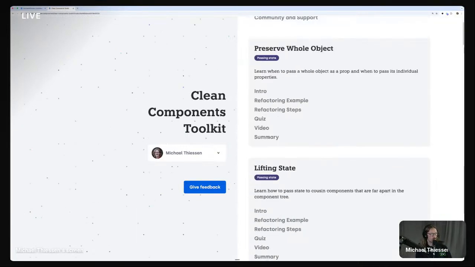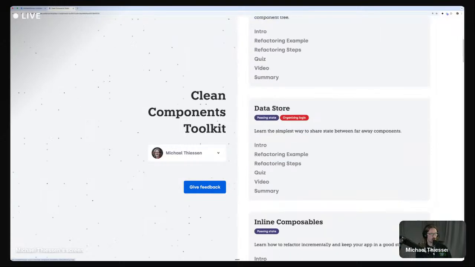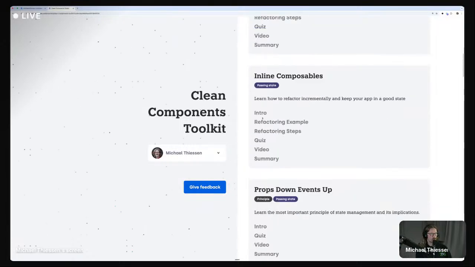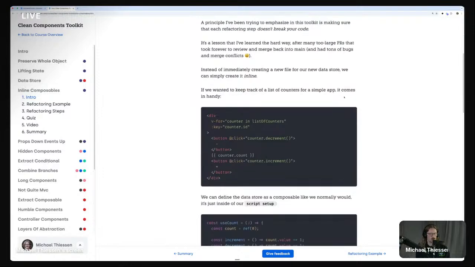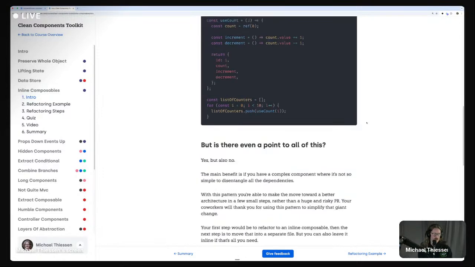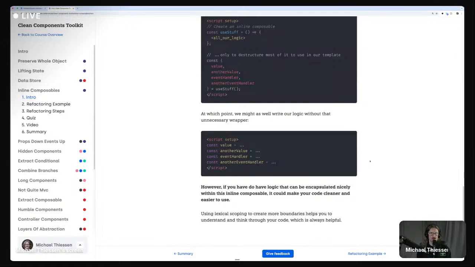What this is, is we have a whole list of patterns. We covered inline composables, and each pattern has an in-depth guide to what an inline composable is, why we want to use it, and what the point is. Then we've got refactoring examples.